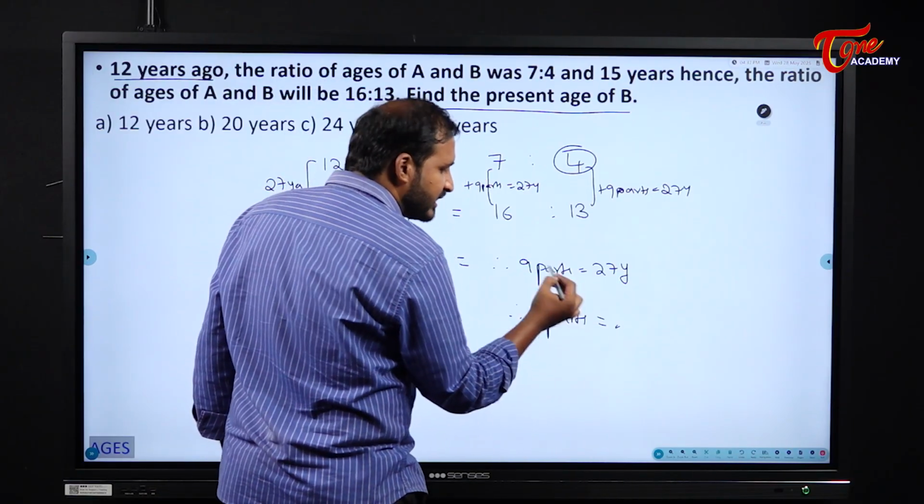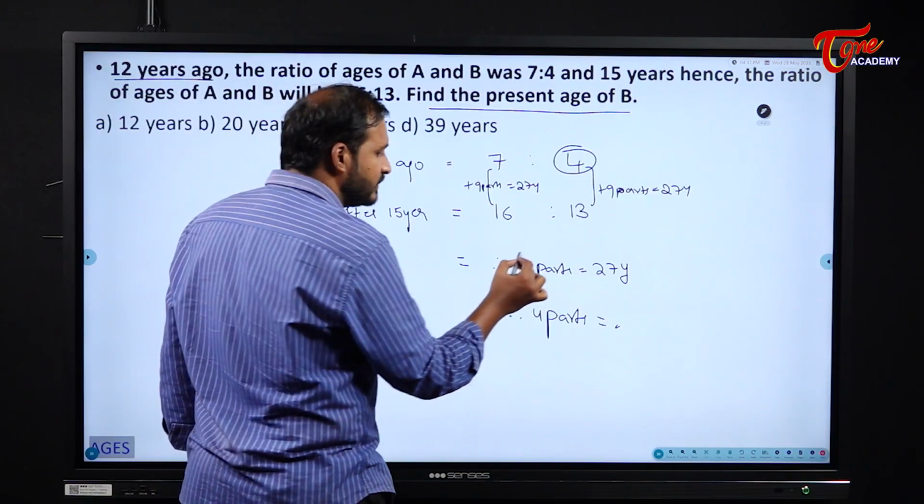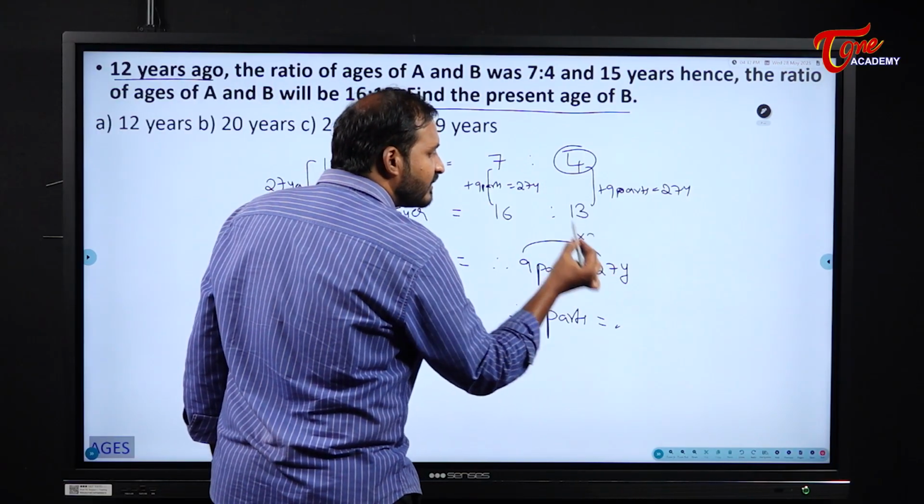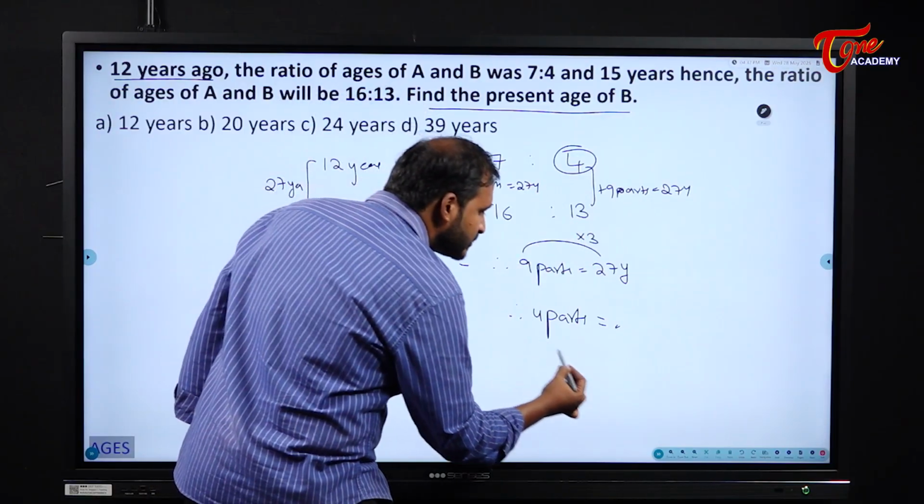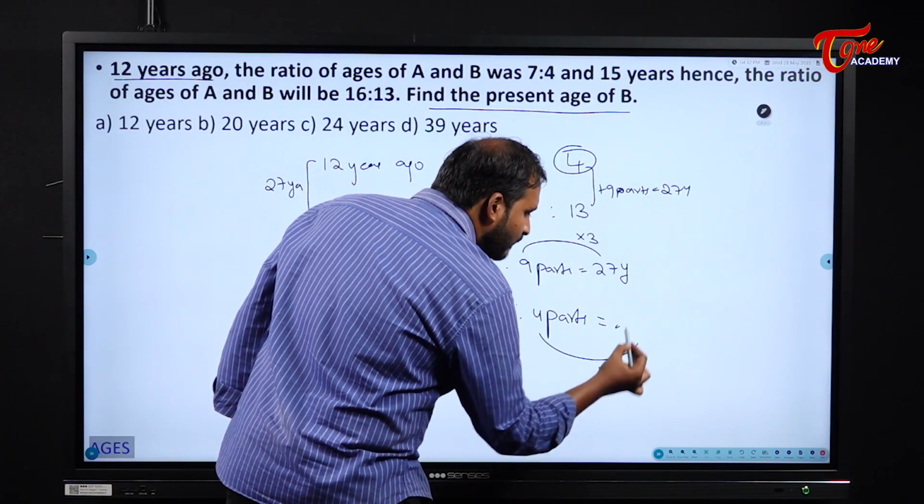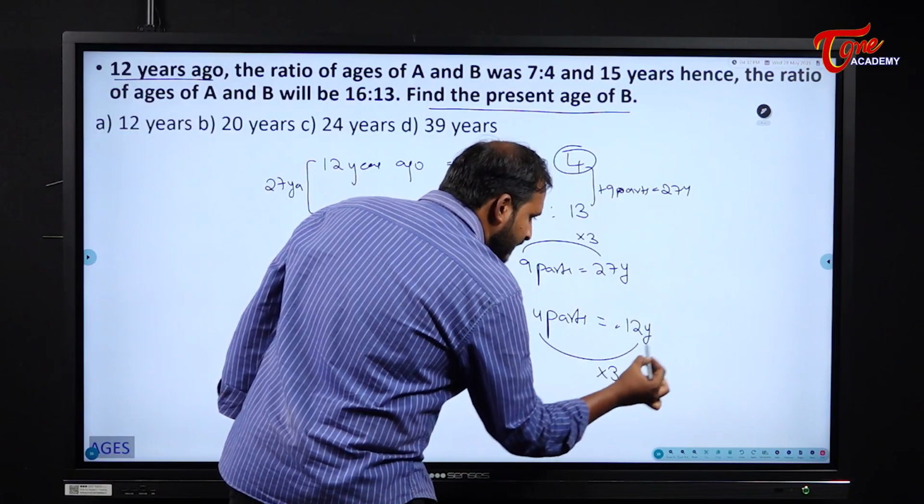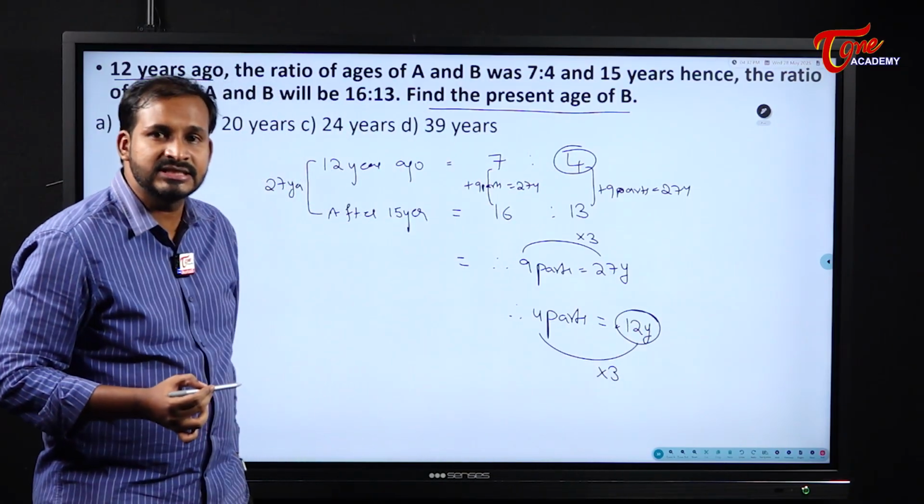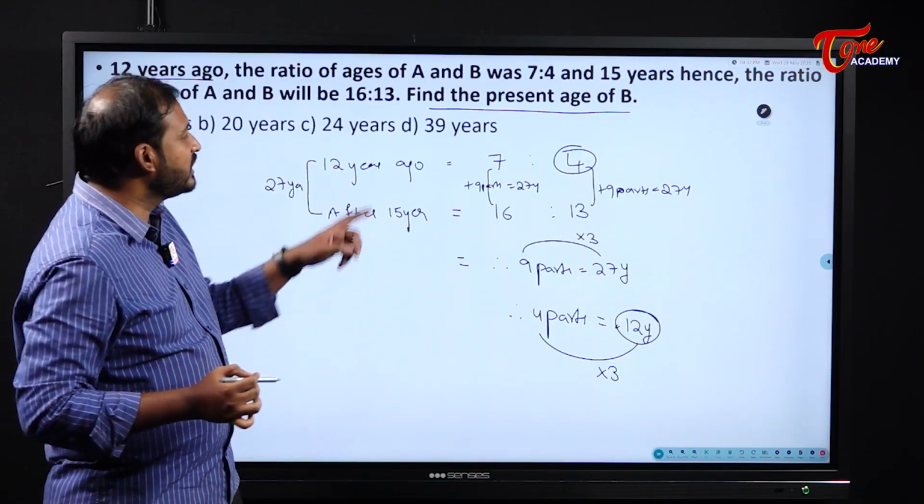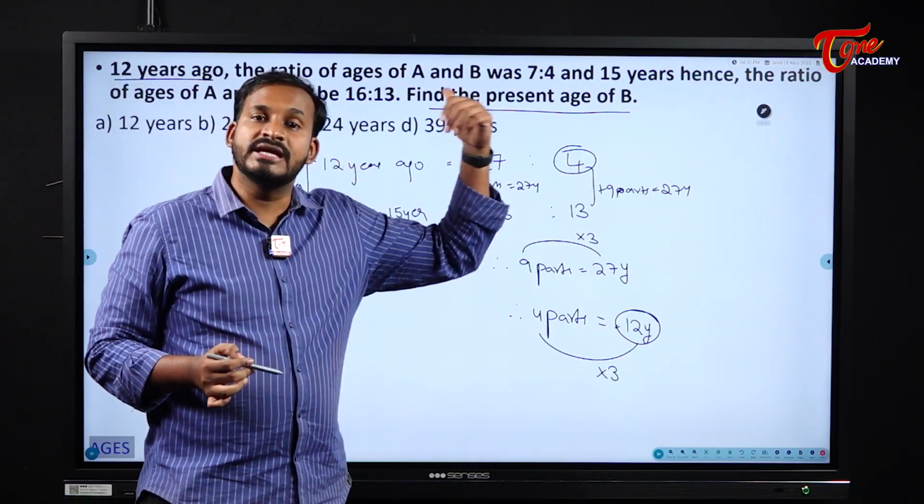Actually, you can take x and cross multiply it, but it is a waste of time. 9 3s are 27, right? Similarly, here also multiply it with 3. 4 3s become 12 years. That means 4 parts will be equal to 12 years. But what is this age? That is 12 years ago.